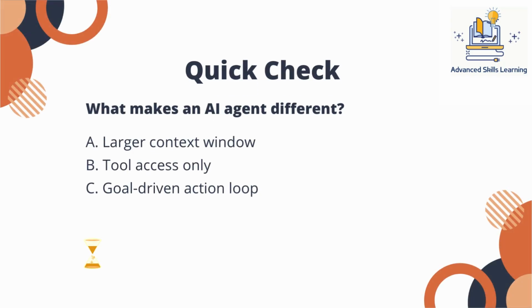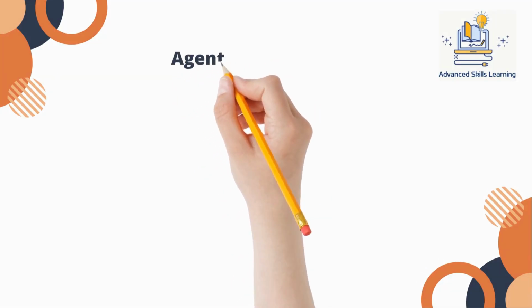Quick check, 2 seconds. What actually makes an AI agent different? Is it A. A larger context window, B. Tool access by itself, C. A goal-driven action loop? Keep your guess. The answer is C. Without a goal and a decision loop, tools and tokens alone don't create an agent.